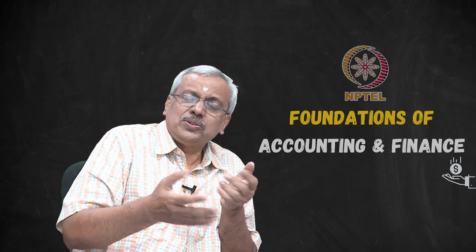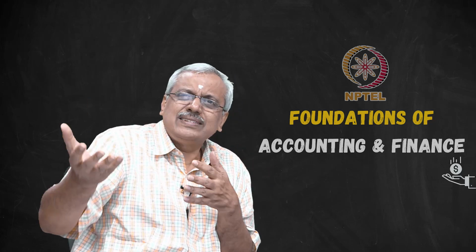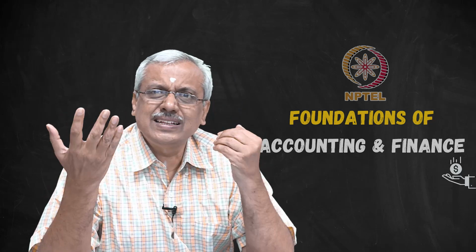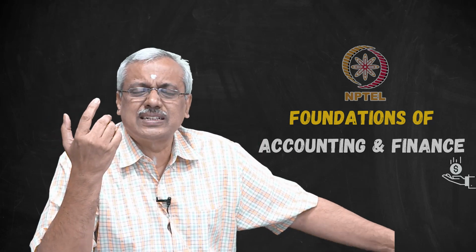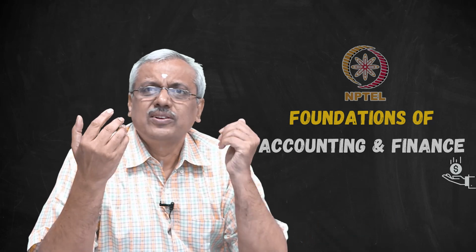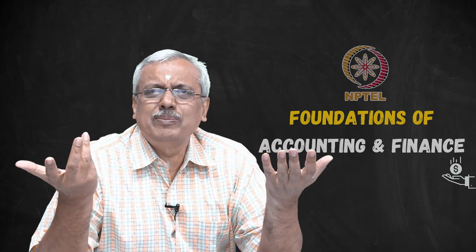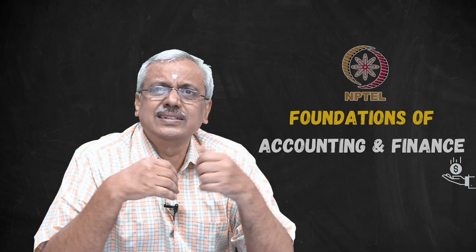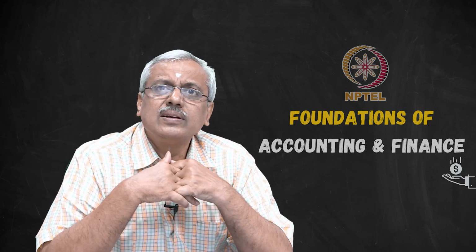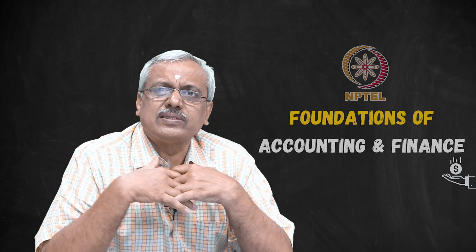Will it vary with the instrument? Yes, it will vary with the instrument. Suppose I say that you are going to invest in a debt instrument, a fixed deposit or whatever it is. Your expected return will be about 8%, 9% as of today. 9% is too high, it's around 8%. So the discounting rate is 8%.